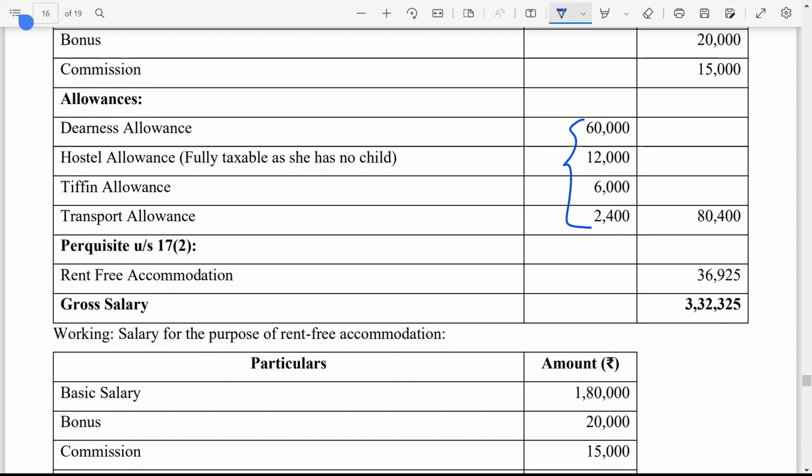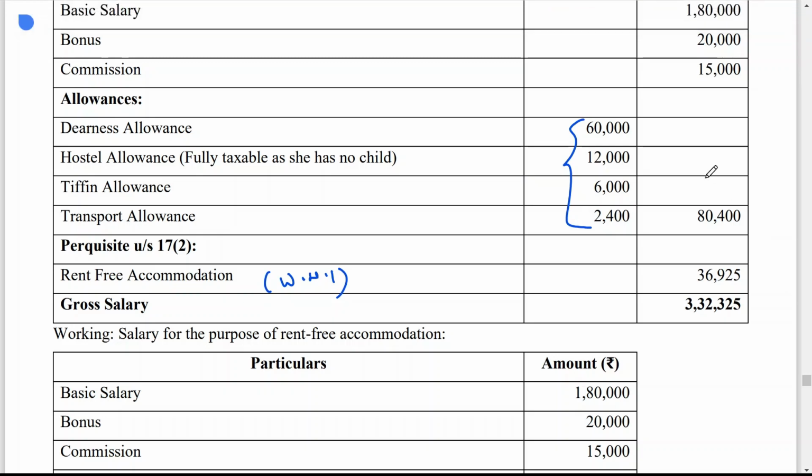Now perquisite, we have to find out the perquisite only here. So rent free accommodation is 36,925. If you add all this, you will get 3,32,325. Now we have to understand that this above calculation is very simple. But how to find out this 36,925?